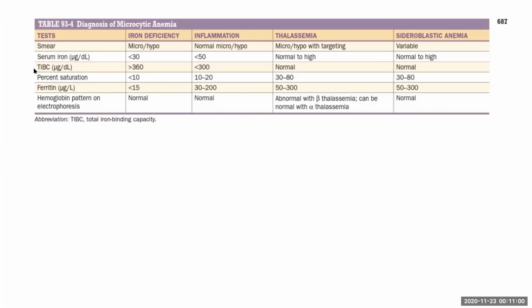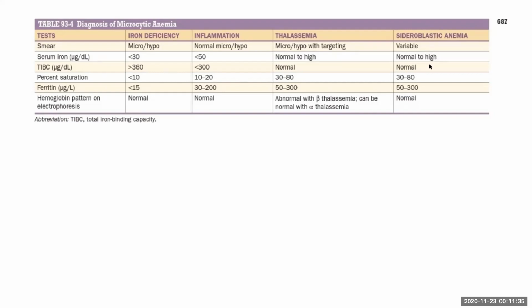There comes in TIBC. TIBC is total iron binding capacity. What binds iron? That is transferrin. So total iron binding capacity is a surrogate marker of serum transferrin. Serum transferrin in iron deficiency anemia will be high because the iron stores are very low. Iron stores being low, it will stimulate more amount of transferrin. But in case of inflammation, the iron stores are adequate. So the TIBC will in fact be less. So TIBC is actually more preferable than ferritin to differentiate between iron deficiency and inflammation, particularly in a hospital setting.